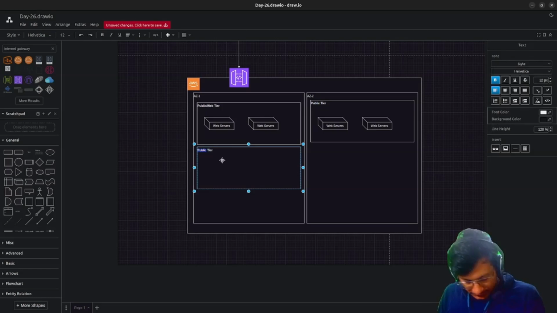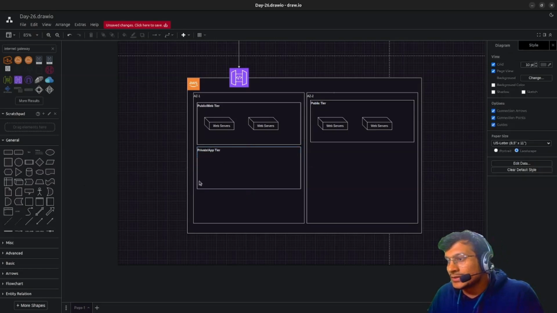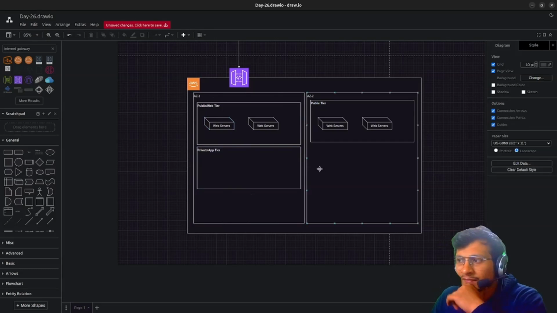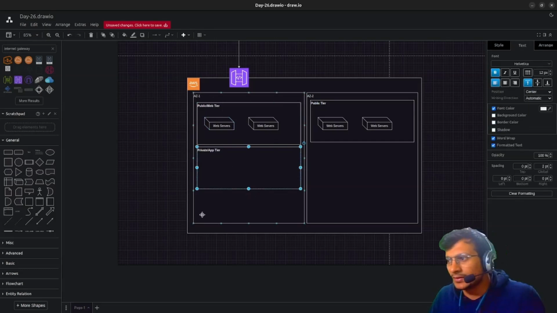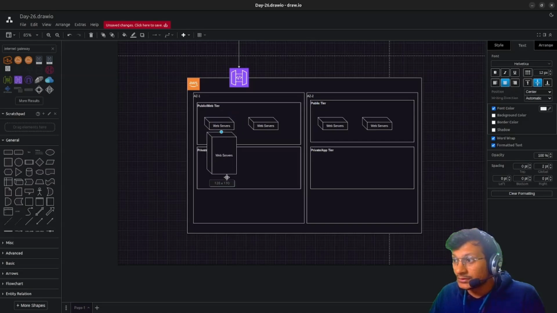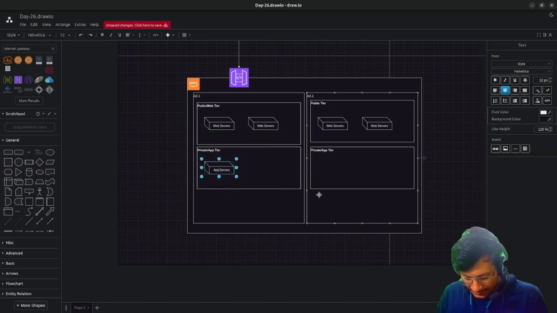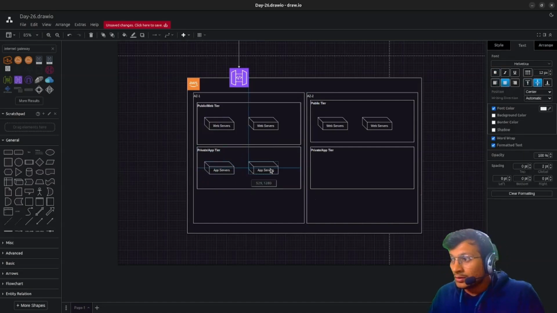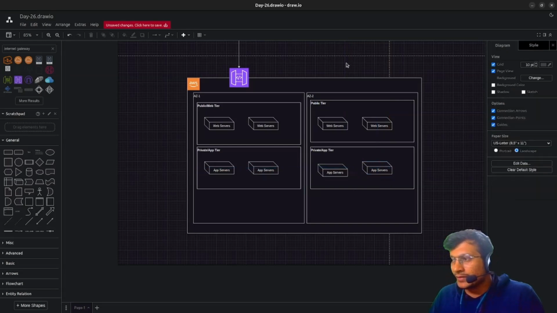Then we have the app tier, the private app tier. This tier is not accessible to the public. What does it do? We have our application servers. If there is some kind of logic running behind the scenes, the app servers handle that. So this is the private tier.